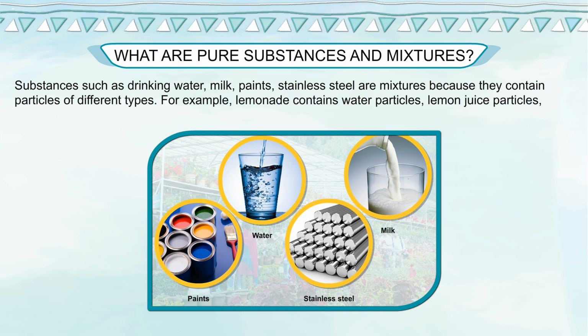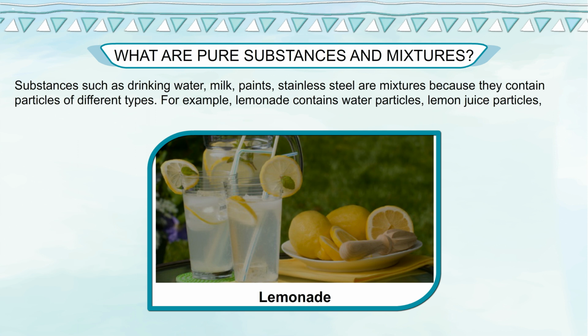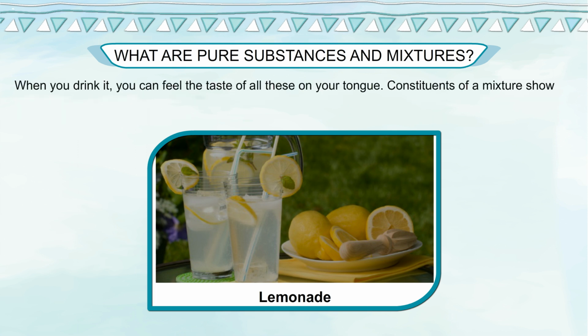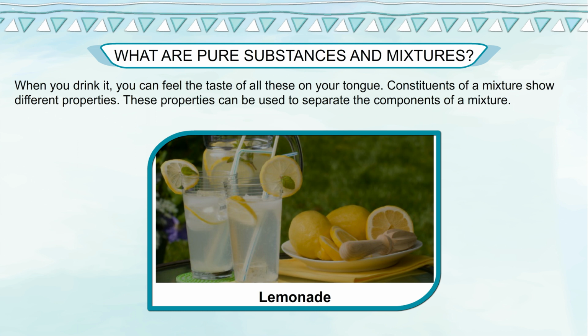For example, lemonade contains water particles, lemon juice particles, sugar particles and salt particles. When you drink it, you can feel the taste of all these on your tongue. Constituents of a mixture show different properties. These properties can be used to separate the components of a mixture.